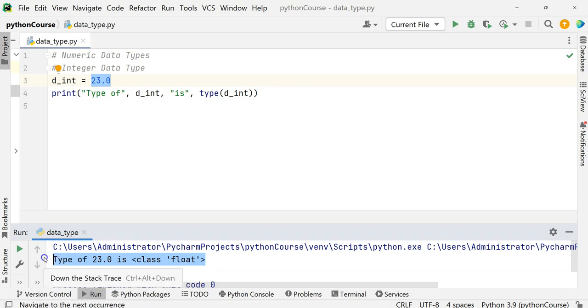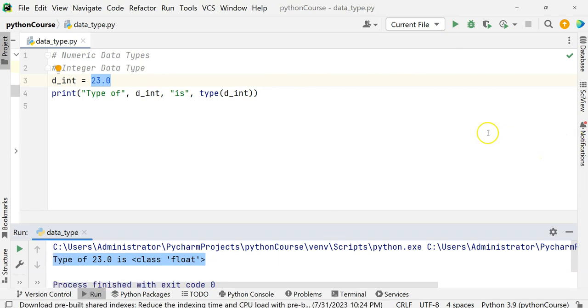So what does it mean by float then? Float means a floating point number. It is positive or negative, but it contains one or more decimals. Okay. Instead of maybe every time changing,